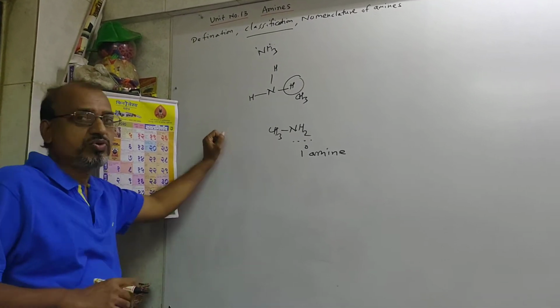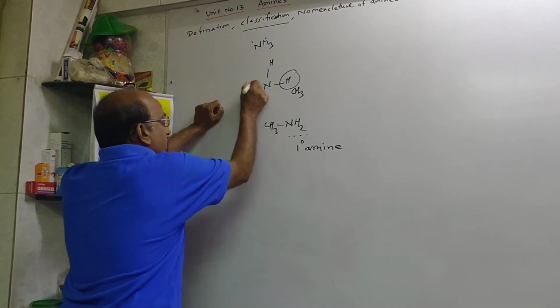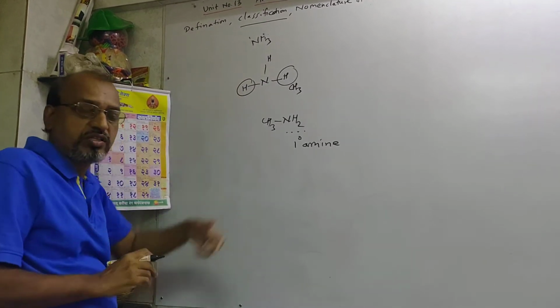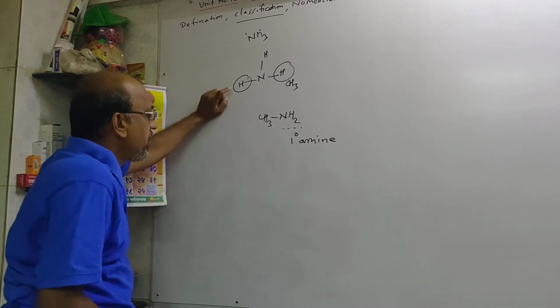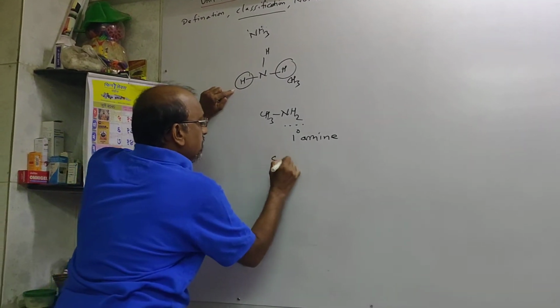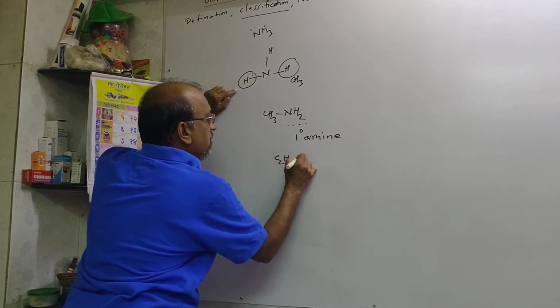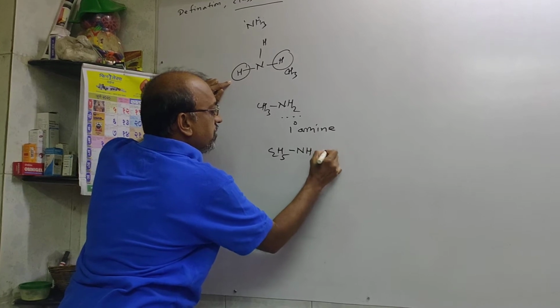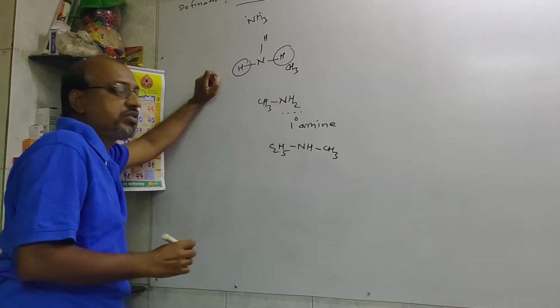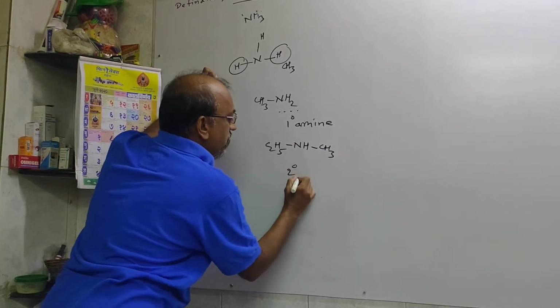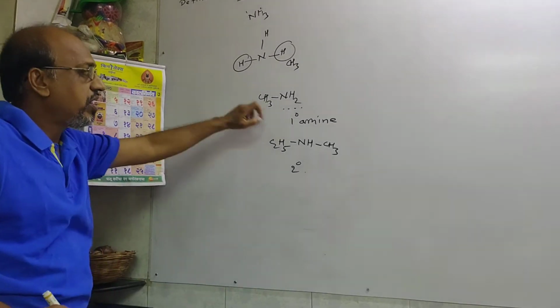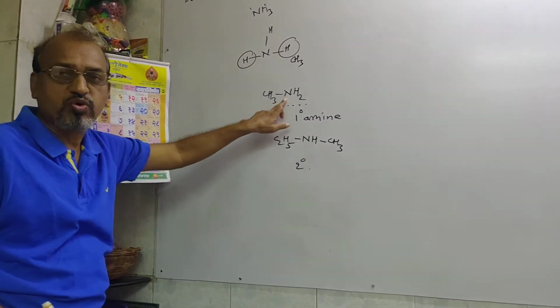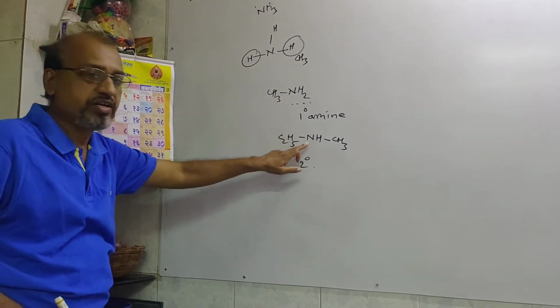Later on, suppose we replace the hydrogen atom of another amine, if this H we replace by C2H5, then NH, then CH3. So it is the type of secondary amine. Primary amine contains the NH2 group, secondary amine contains the NH group.